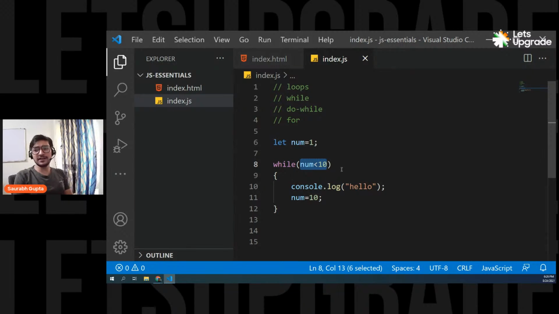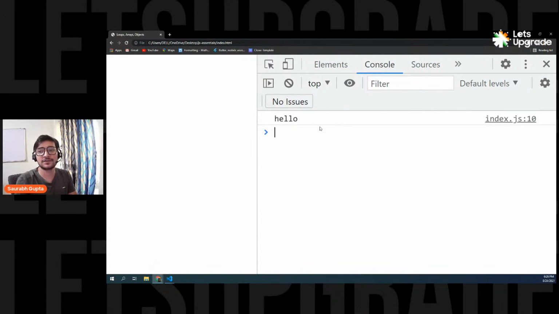Okay. So now if you see it, initially num is 1. Perfect. 1 is less than 10. Perfect. Come inside, execute the code. Yes, print hello. Now make num 10. That means now if we go upside, num is also 10. And if I check, 10 is less than 10, it's false. That means this loop is only going to work one time. Let's see if it is actually working. Save it. Let's go on the page. And here we go. See, we get hello only once because our loop is working only one time.